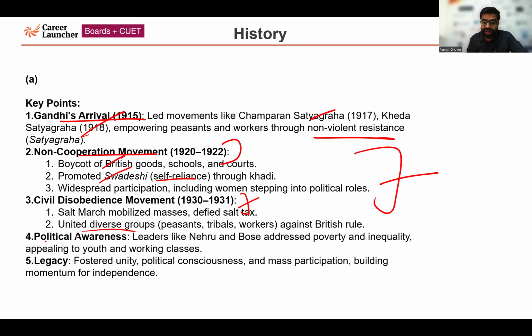Political awareness also happened during this time. Leaders like Jawaharlal Nehru, Subhash Chandra Bose, and so many others addressed poverty and inequality. They were appealing to youth and working classes. Now, what was the legacy of this era? It fostered unity, political consciousness, and mass participation. People participated at a mass level, building momentum for independence.